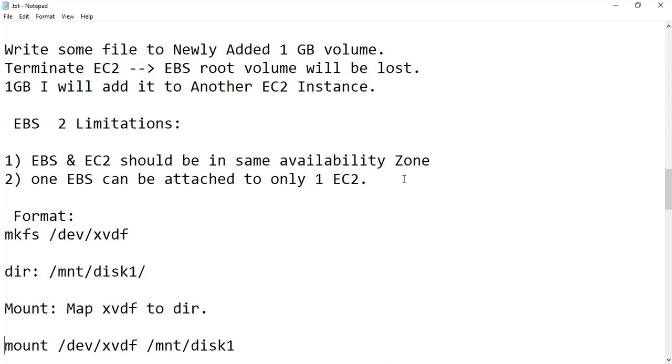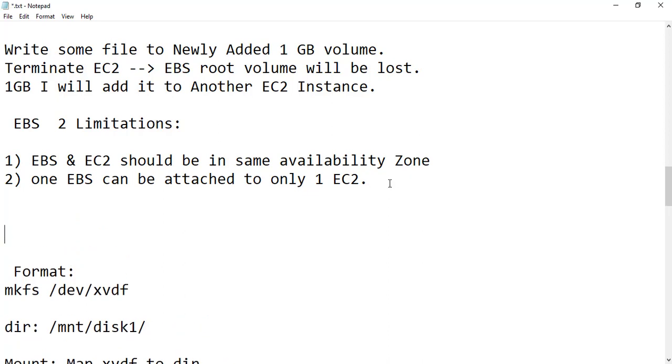If I want to attach multiple EC2s to one particular storage location, the scenario would be, say, a cluster database, where I have one particular storage and all the different servers should be able to access that location. If I want to attach multiple EC2s to the storage, it can be done using EFS. EFS is nothing but Elastic File System.